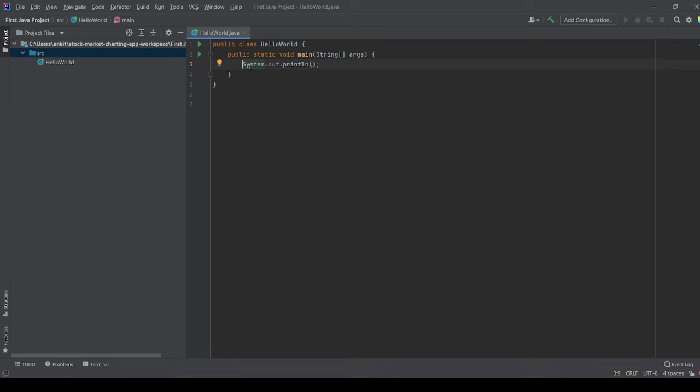So we have System. This is basically a class that is defined in a package which is called java.lang. Then we have out. It is basically another class that is inherited from the System part. Then we have println. It is basically a function. As you can see in the description here, it terminates the current line by writing the line separator, and the line separator is defined by the system property line.separator.